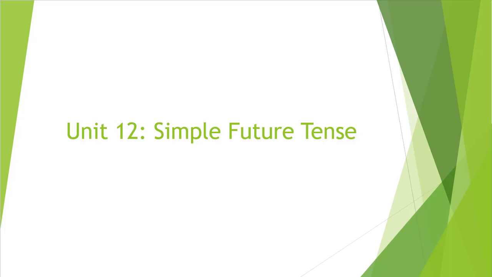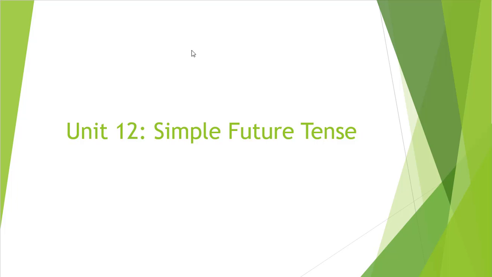Today we are going to discuss our unit 12 and 13 and its exercise in English 2. As we have finished our English 1 syllabus for semester 1, now onwards we will finish our English 2 syllabus. So in English 2, unit 12, that is simple future tense. Previously we have seen past continuous, simple past tense and simple present tense and all the things. Now we will go for future tense.